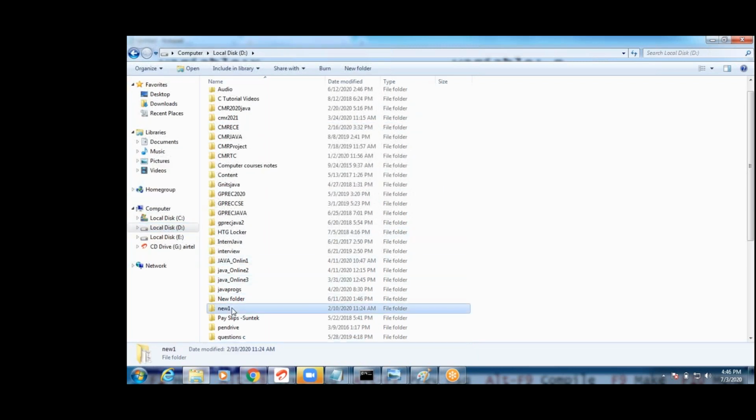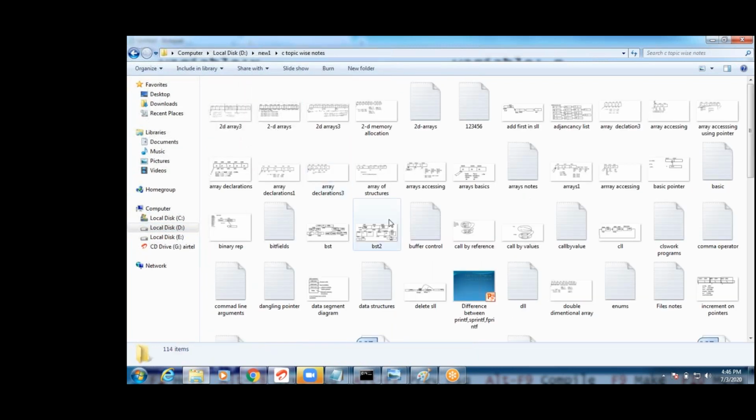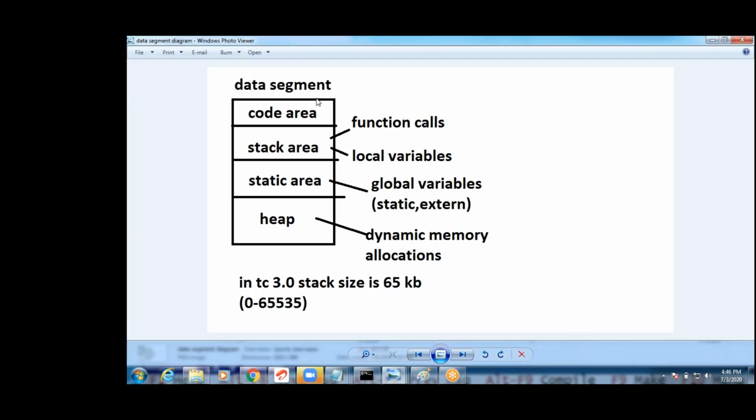You can draw this diagram. Data segment: code area, stack area, static area, and heap area. What is code area?